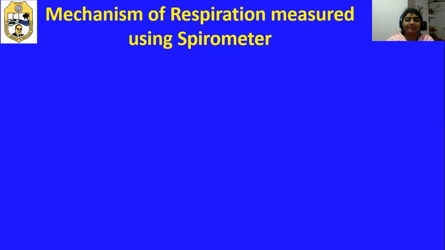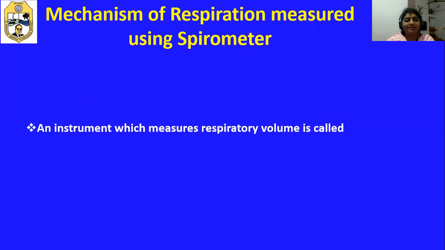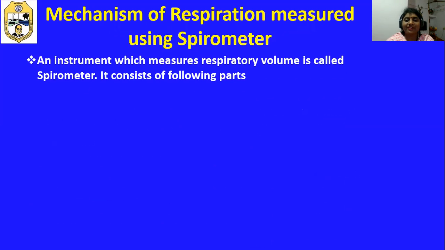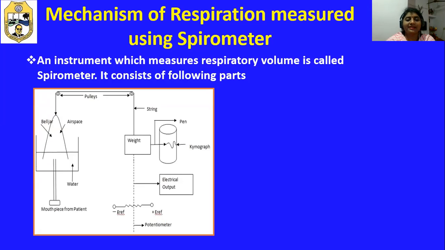Now we will see the mechanism of respiration, which is measured using the spirometer. What exactly is meant by spirometer? An instrument which measures the respiratory volume is the spirometer. This is the figure of spirometer, and it consists of various parts, that is, mouthpiece from the patient. This one is the mouthpiece.